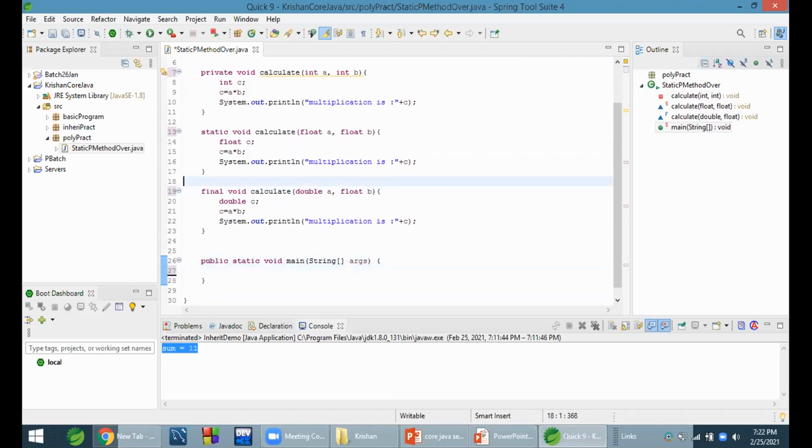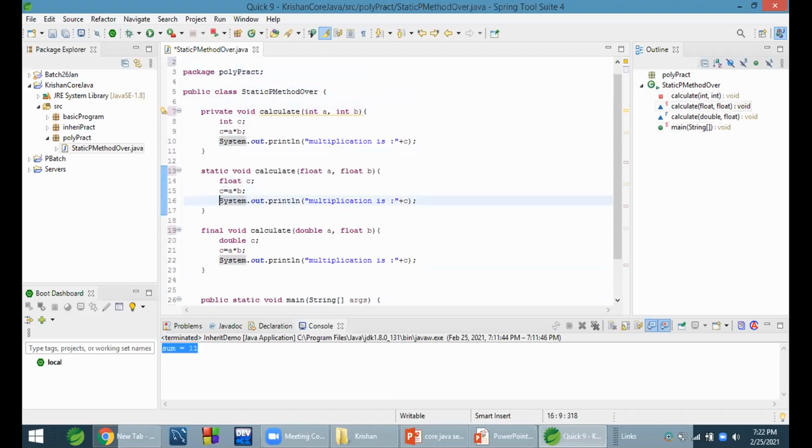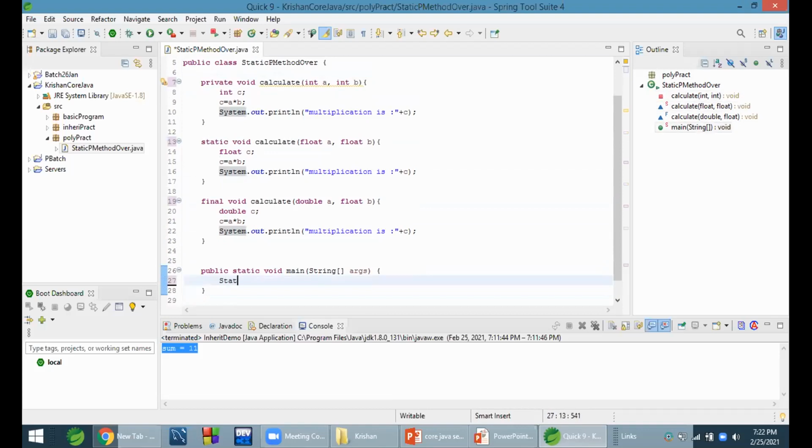Now create an object of the class static method overloading, s equals new.